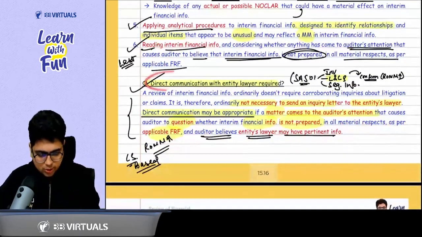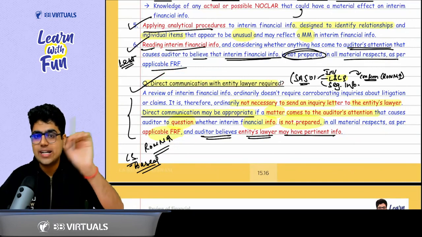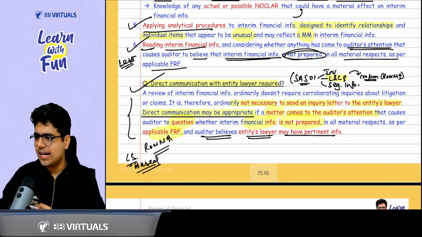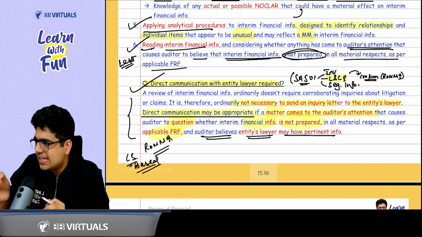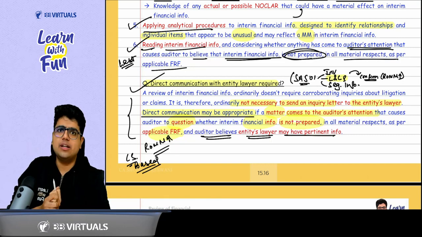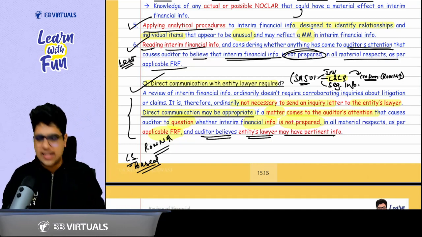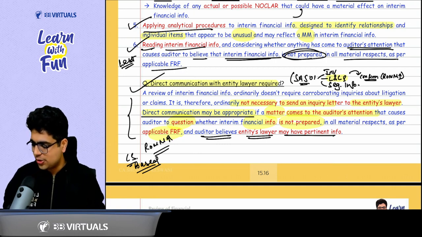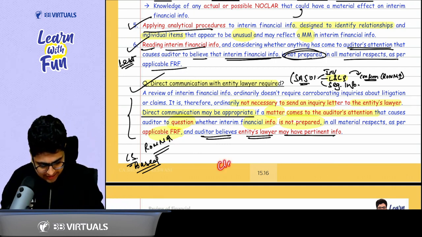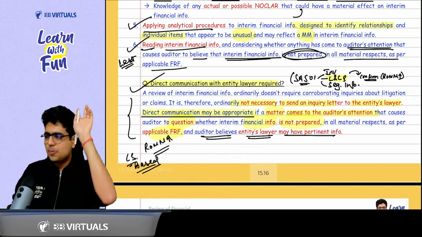Now, sir, do we need to do a direct communication with the entire entity's lawyer? The answer is no. It is not compulsory. It is not compulsory to do a direct communication with the entity's lawyer. But if you feel there is a need, if you feel that entity is hiding some financial information which can be obtained only from the entity's lawyer, then in that case, it may be compulsory for you. Is everything till here clear to all of you? Come on. Are these 2 pages clear?